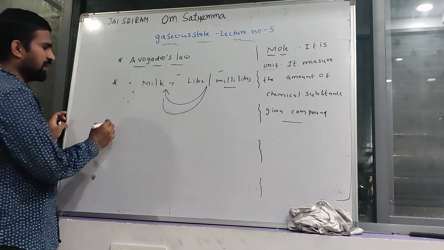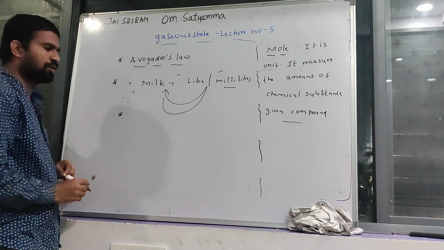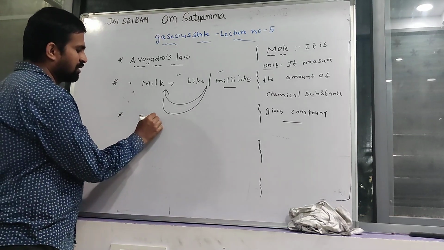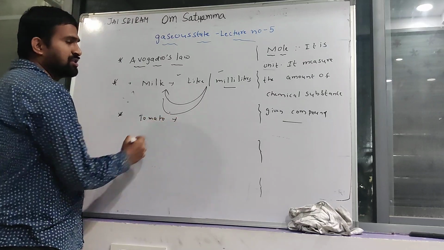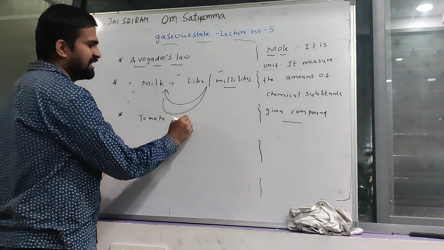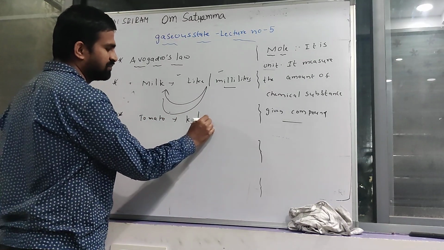You can take another example. Tomatoes are measured in kg or grams.